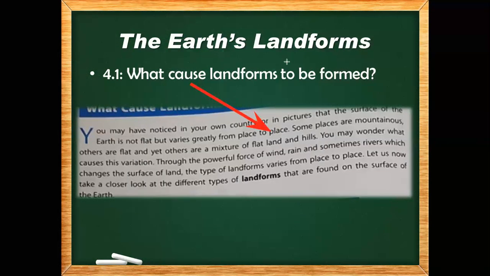It's not flat, it's not up and down, it's different. So it depends on the place where you are, or at what place you are seeing the surface. Okay, so start reading from here till here.